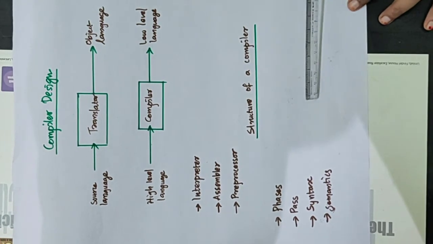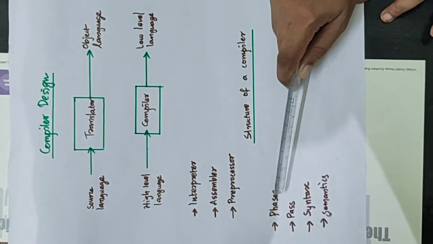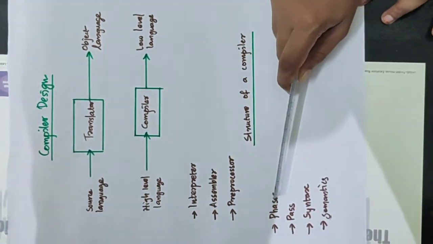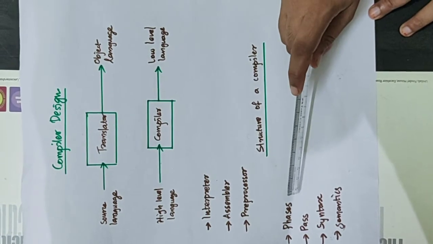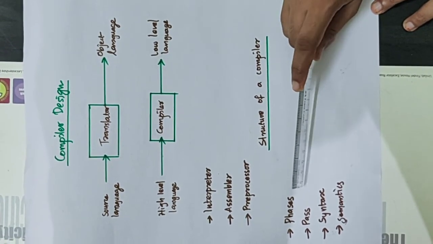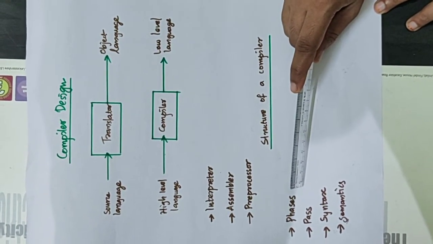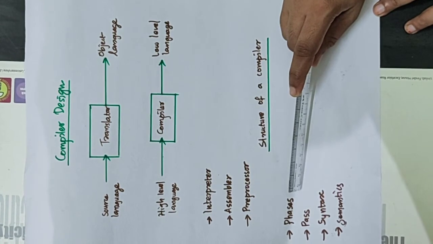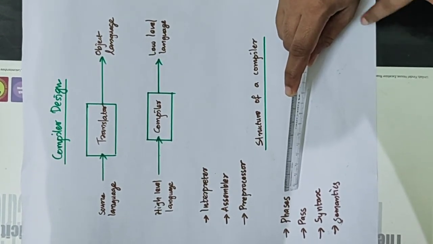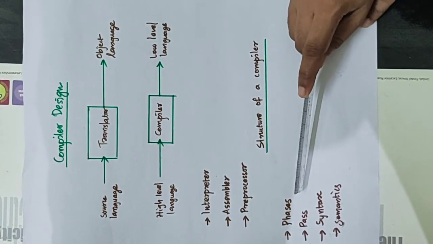Then we are going to the parse. Parse means that in the implementation of a compiler, the portion of one or more phases are combined into a module called parse. A parse reads the source program or output of the previous parse, makes the transformation specified by its phases and writes into an intermediate file. That is, the portion of one or more phases can be combined into a module known as a parse.